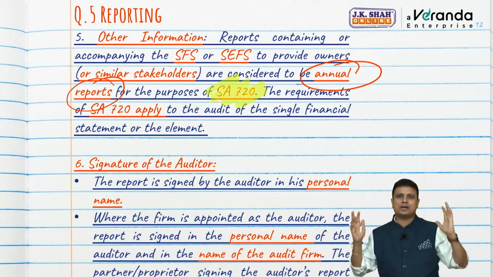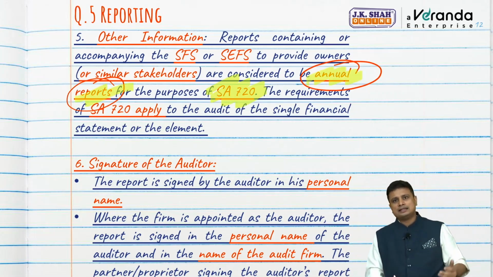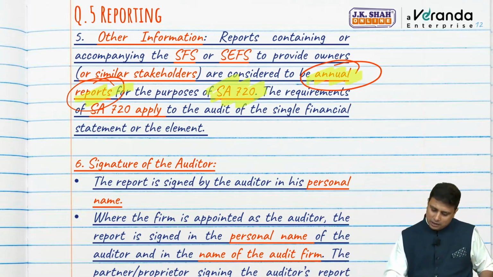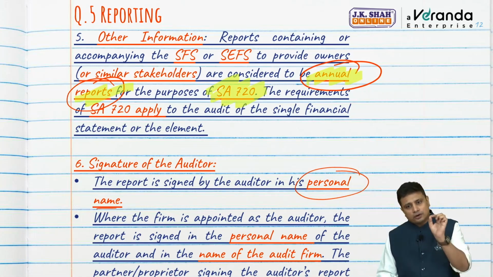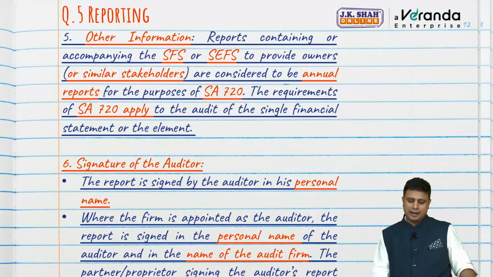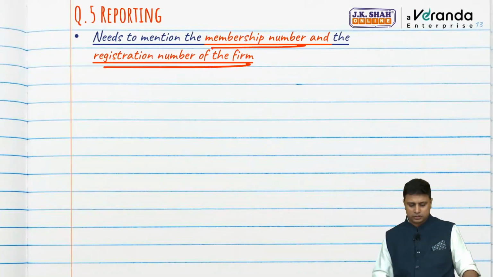So we'll have to apply SA 720 as well if they are issuing any annual report. Then when it comes to signature, it is very similar to what we have in SA 700. We will have a signature in the personal name. If there is a partnership firm, there will be a signature in the personal name, but we'll write the name of the firm as well. Along with the signature, you will have to write the membership number and the firm registration number.